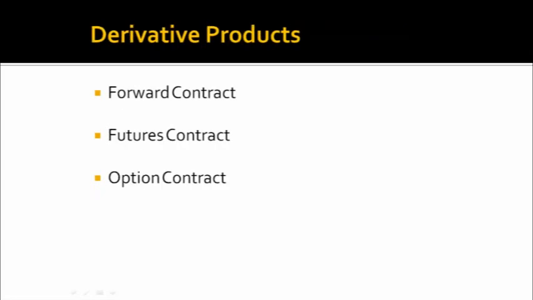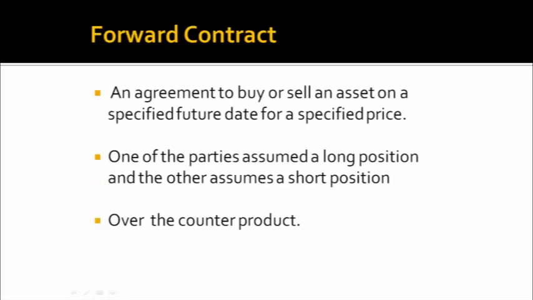The first is forward contract, the other one is futures contract, and the third one is option contract. We are going to discuss one by one each type of contract. A forward contract. We have already discussed what is forward transaction. A contract for that forward transaction is called as forward contract.